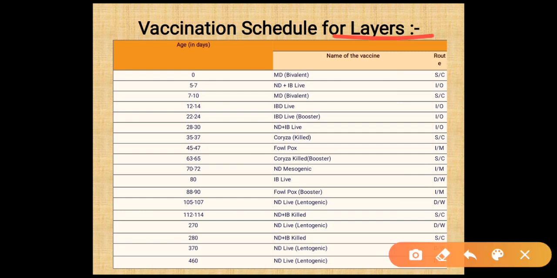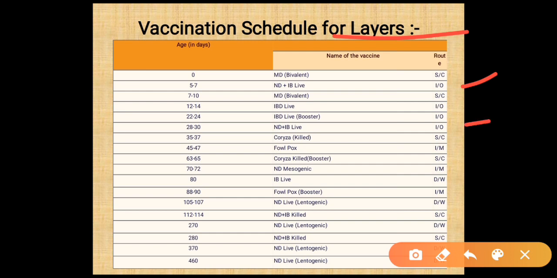Next is the vaccination schedule for the layers. On day 0, give IMD by subcutaneous route. On the 5th to 7th day, we give Newcastle disease and infectious bronchitis live by intraocular route. On the 7 to 10 day, we again give IMD vaccine by subcutaneous route. On the 12 to 14 day, we give IBD, infectious bursal disease live vaccine, by intraocular route. On the 22 to 24 day, we give IBD live booster by intraocular route. On the 28 to 30 day, we give ND Newcastle disease and infectious bronchitis live by intraocular route.